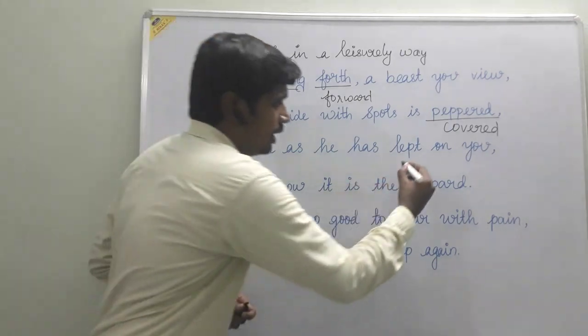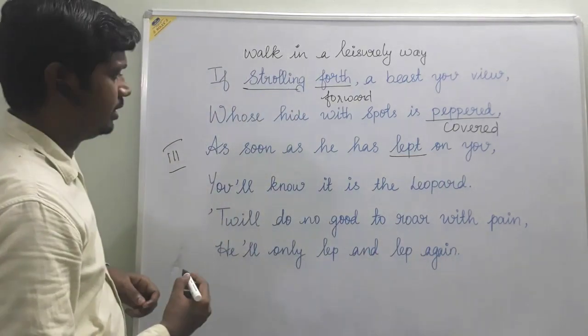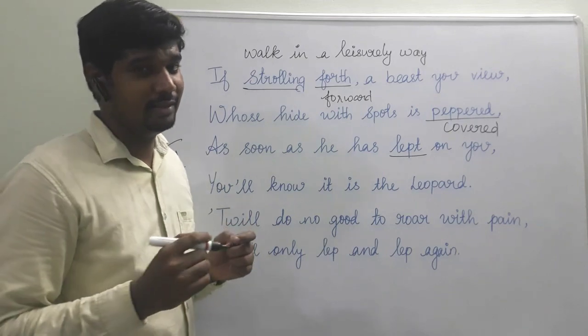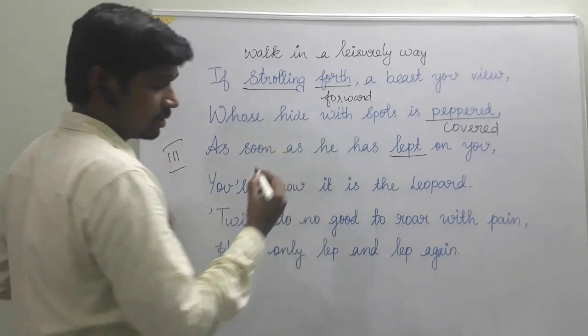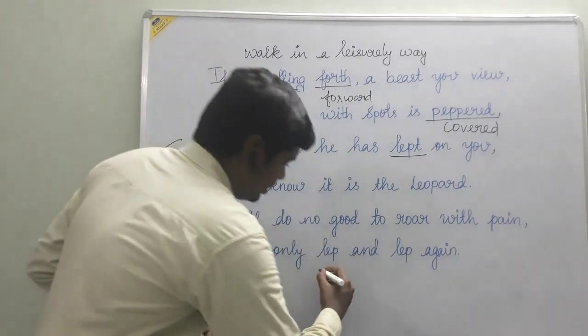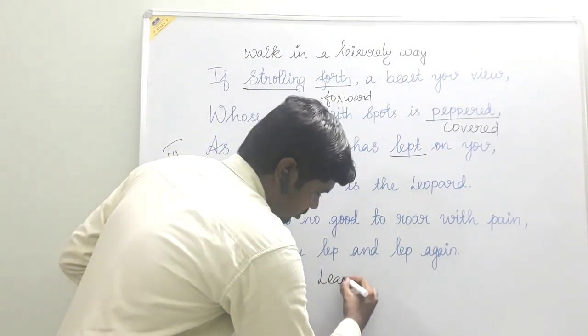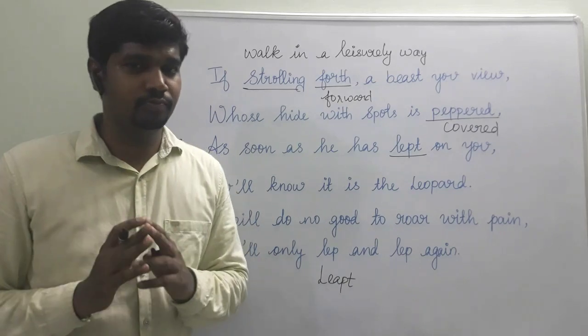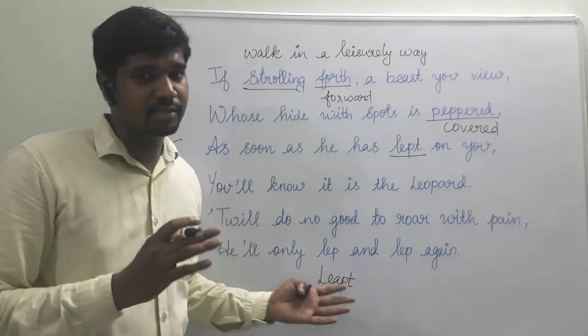Here look at the word LEPT, and here the exact word to be used is LEAPT. The correct spelling for the word is the past tense of leap. Leap means jump. Leapt, past tense of leap.